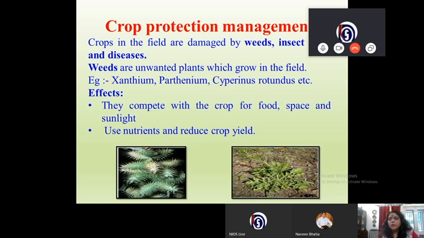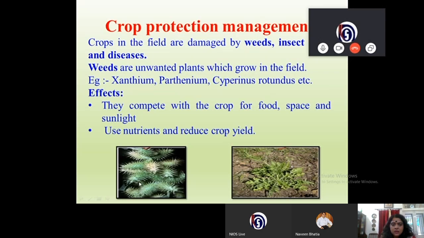Now let's go to crop protection management. Crop protection management is also very important because you have come through a long phase. You have sown the seeds, they have grown into plants, but you don't want these plants to get destroyed by insect pests or diseases. The crops in the field are damaged by weeds, insect pests and diseases. Weeds are unwanted plants which grow in the fields, for example, Xanthium, Parthenium, Cyperus rotundus, etc.